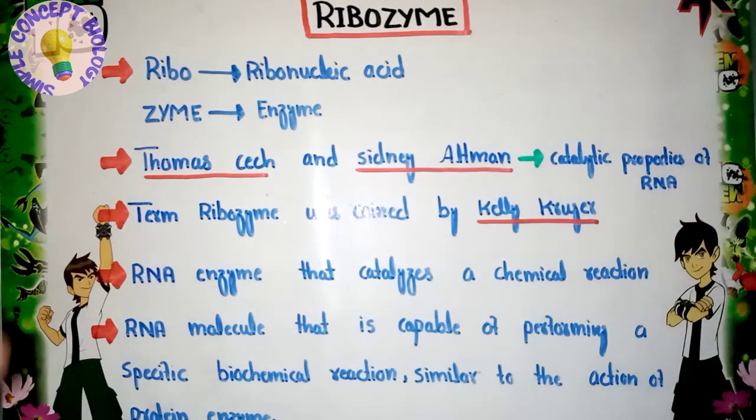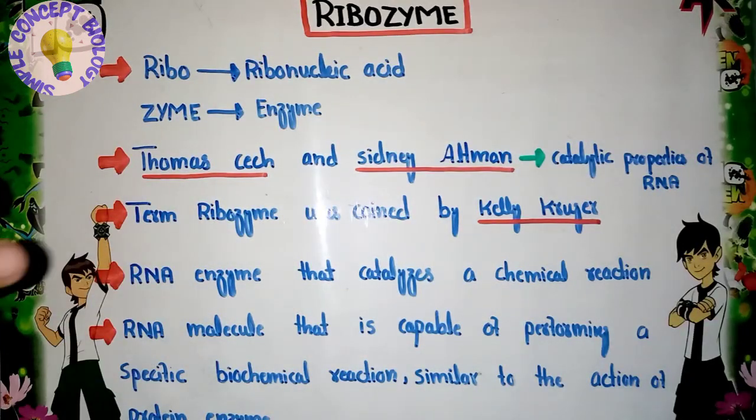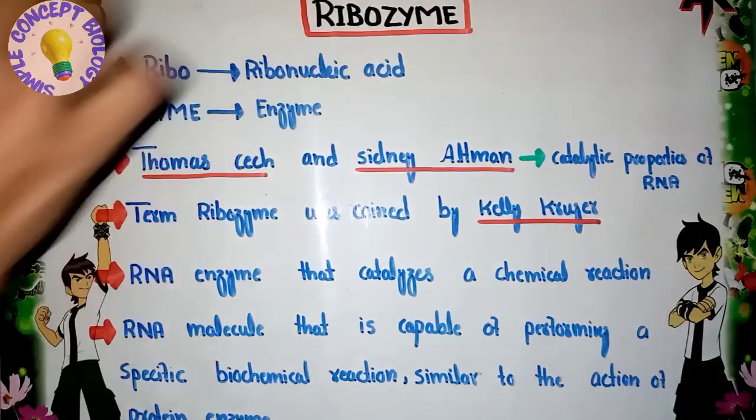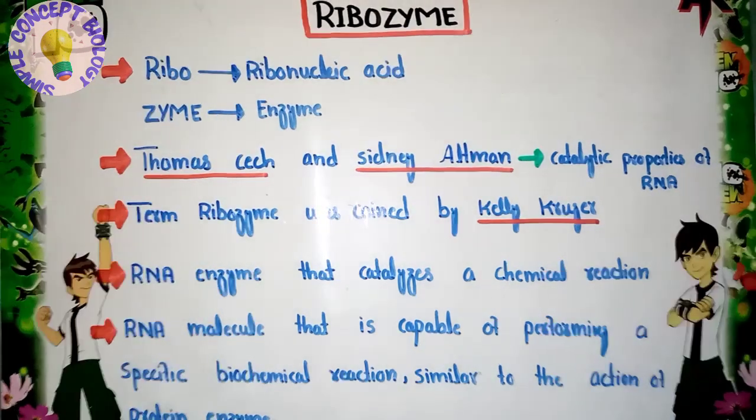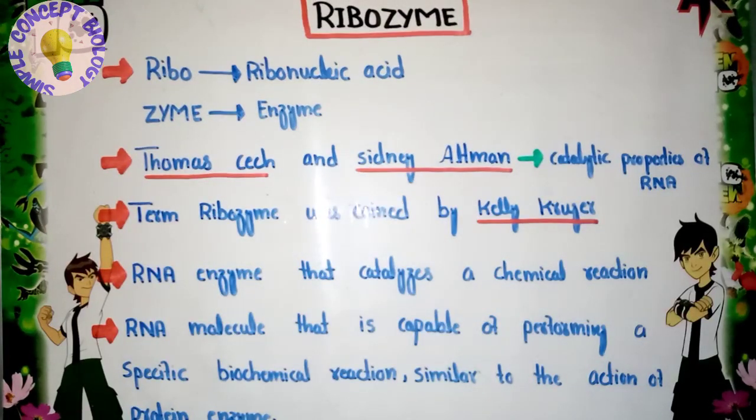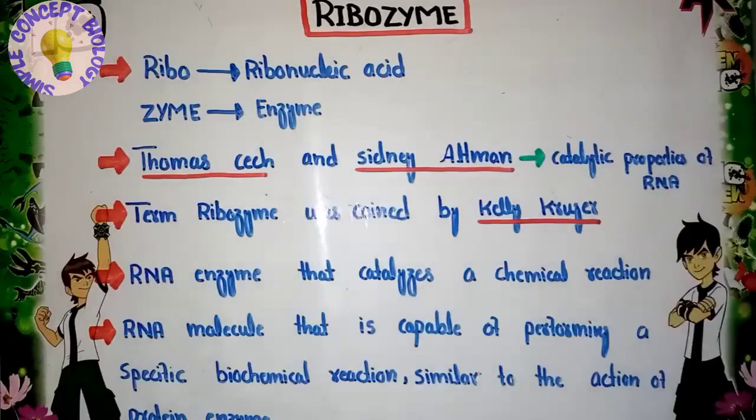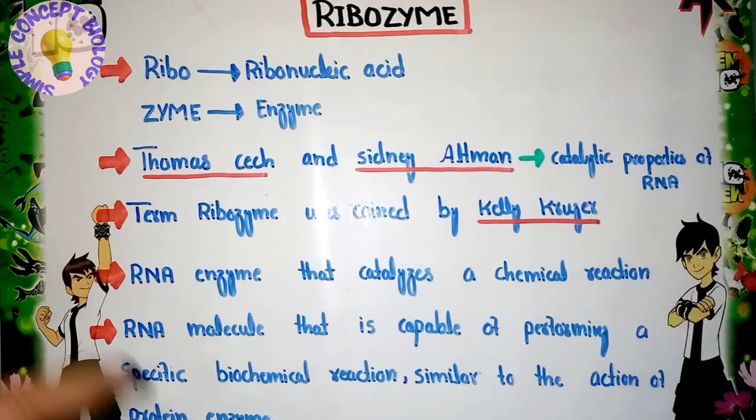Now enzymes are biologically made from protein. But we have an enzyme that is not made from protein, and that enzyme is called a ribozyme. It is one of the exceptions to the proteinous nature of enzymes, because it is made from RNA. So let's get started with the ribozyme.